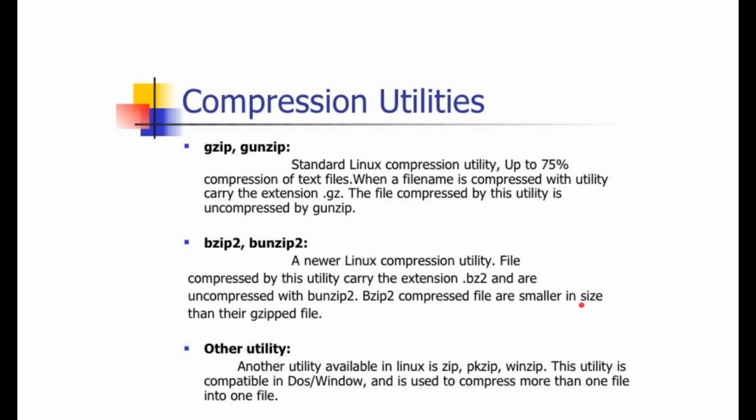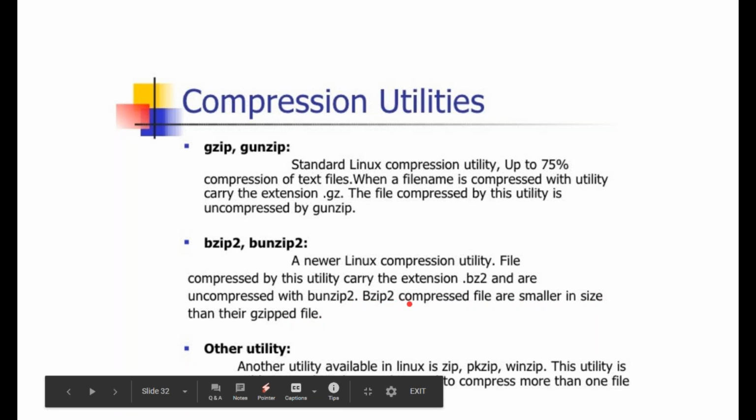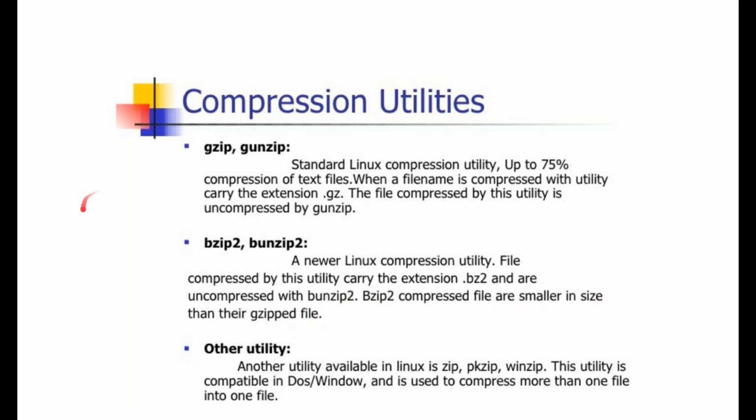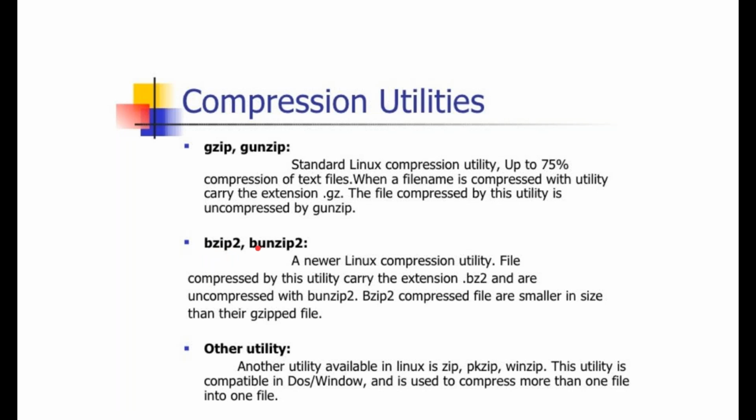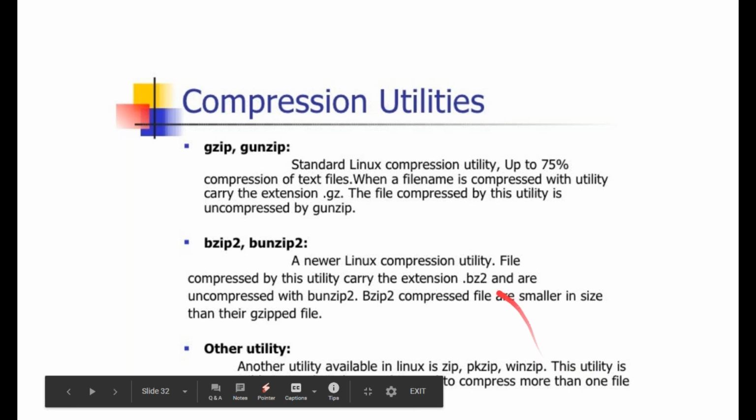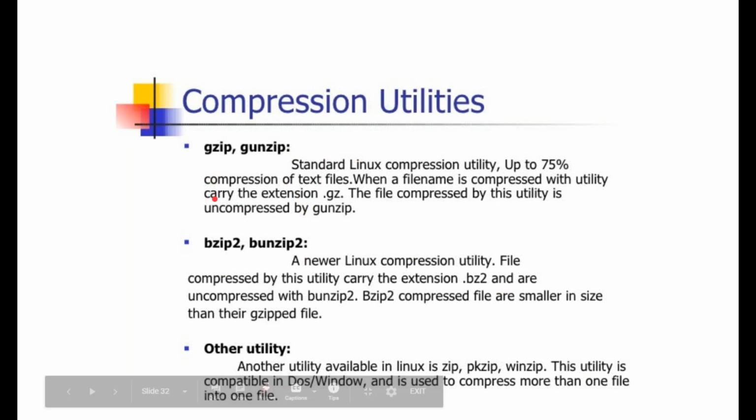These compressed files are smaller in size. They have better optimization and better compression techniques, but they are slower. The advantage of this one is smaller size, whereas they take some time. Others are also available, but these are the ones present by default in Linux for zipping facilities.